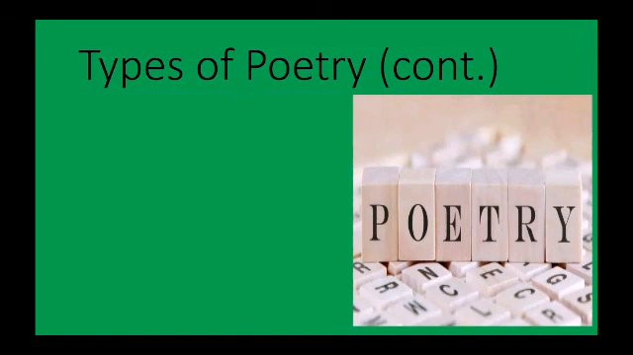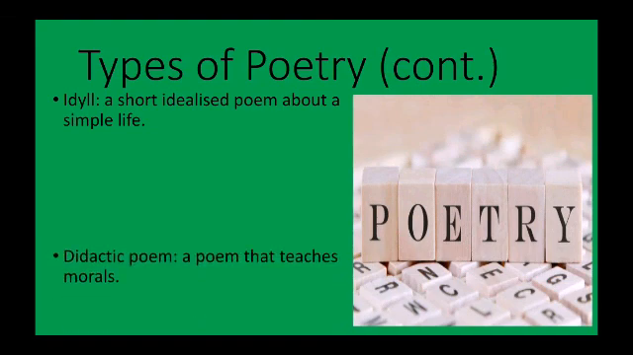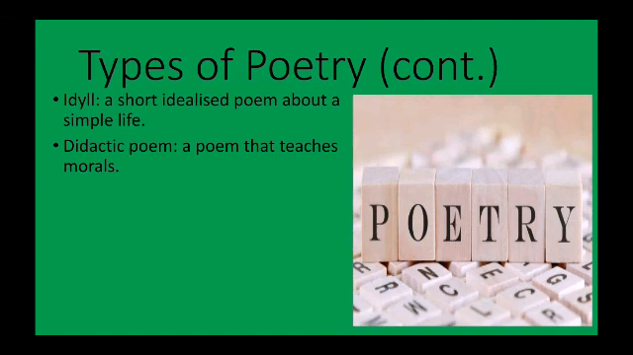So let's continue with the types of poetry. I said there are so many. So we also have another type known as idyll. Idyll is a short, idealized poem. It is all about a simple life. It describes a simple life. Again, we have didactic poem. This is a poem that teaches moral. Any poem that teaches moral is called a didactic poem.